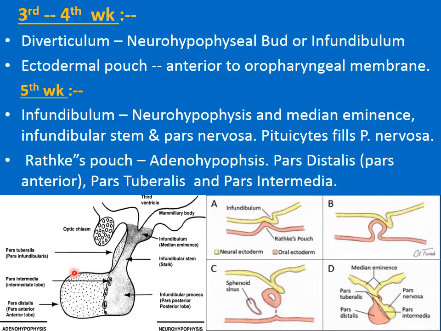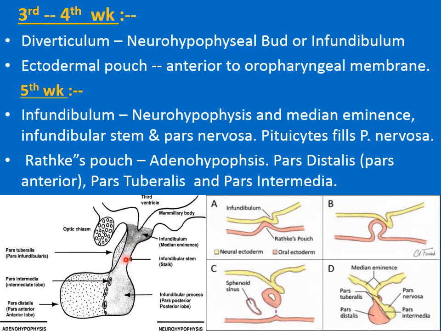The cells lining the anterior wall of the adenohypophysis proliferate extensively and fill the lumen of the Rathke's pouch, and they form the pars distalis, or the anterior lobe, or the pars anterior.